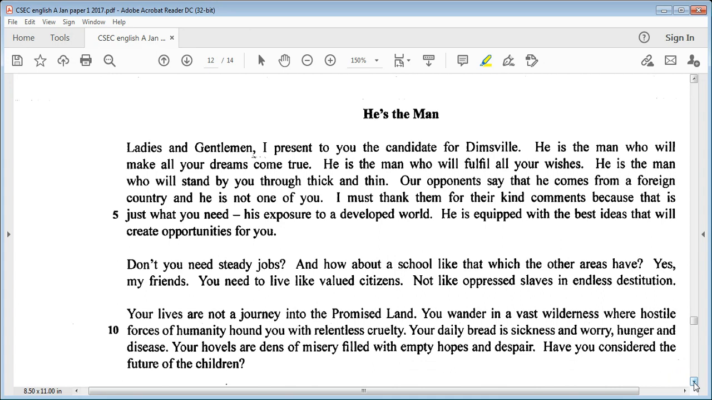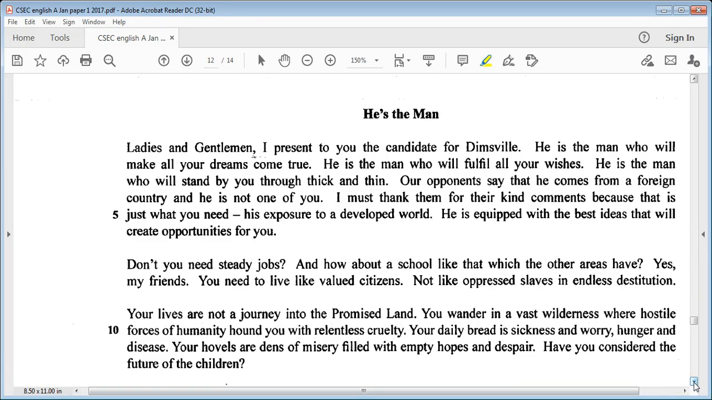Ladies and gentlemen, I present to you the candidate for Dimmsville. He is the man who will make all your dreams come true. He is the man who will fulfill all your wishes. He is the man who will stand by you through thick and thin. Our opponents say that he comes from a foreign country and is not one of you. I must thank them for their kind comments because that is just what you need. His exposure to a developed world. He is equipped with the best ideas that will create opportunities for you.